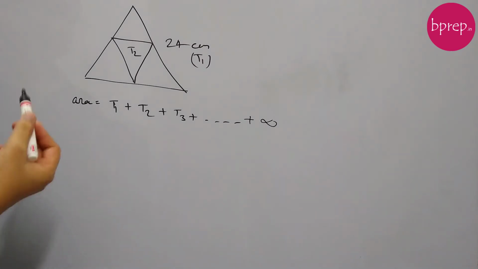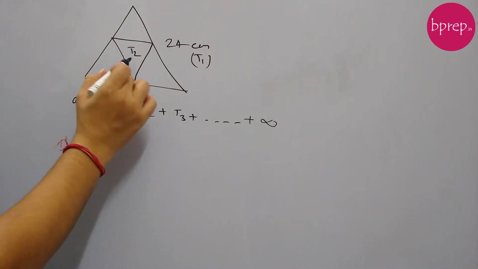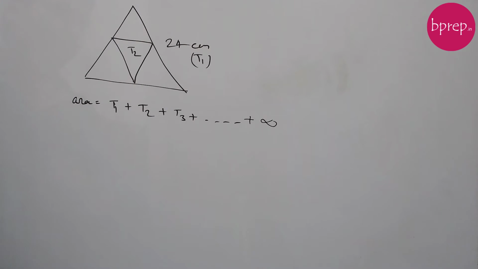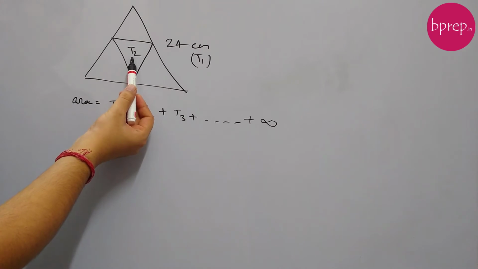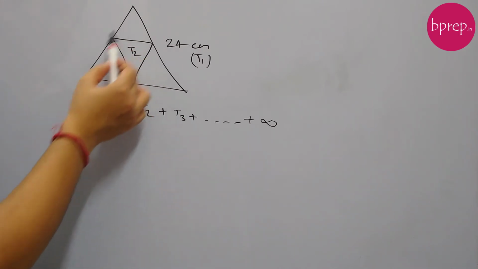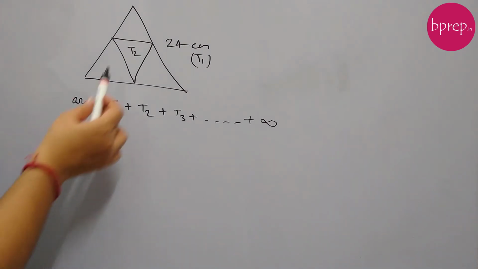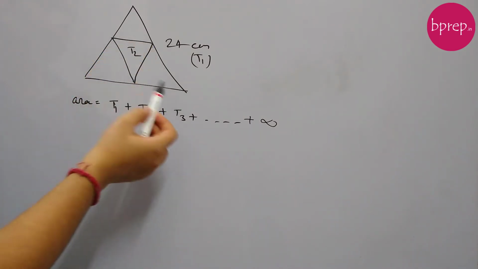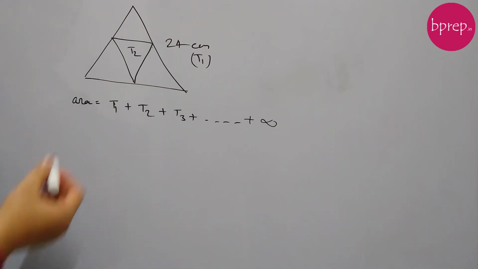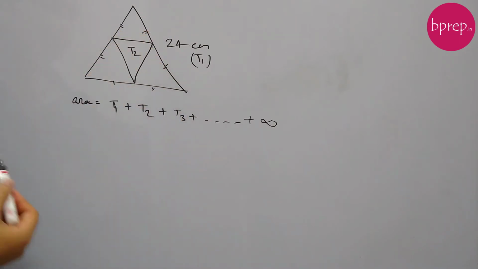Now see, this triangle T2 is exactly dividing the outer triangle into 4 equal parts. So whatever is the area of the outer triangle T1, T2 will be 1/4 of that, because this triangle is dividing an equilateral triangle into 4 equal parts. And this case will always be true. Any triangle drawn by joining the midpoints of an equilateral triangle will divide the outer triangle into 4 equal parts. Because this is same, and this is same. So area of all these 4 triangles will be same. So T2 will divide the bigger triangle into 4 equal parts.